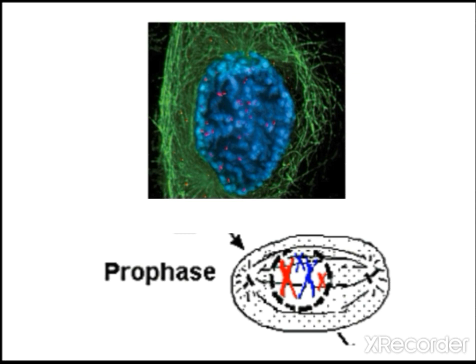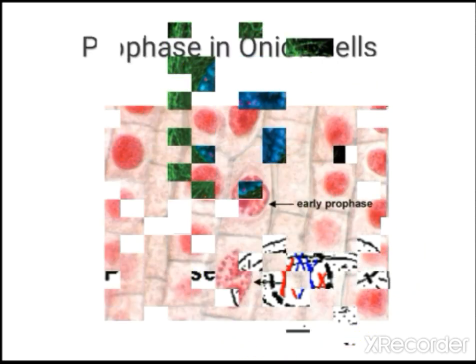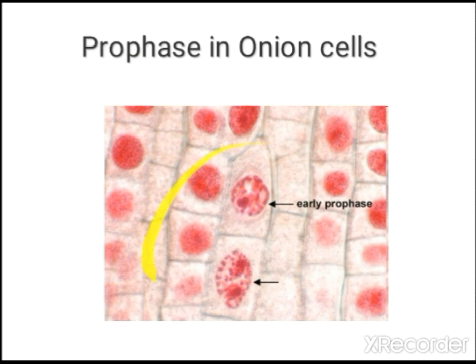This is the prophase stage, how it looks inside the cell. Here is the diagrammatic representation, how it appears when you see through a compound microscope. This is early prophase, this is late prophase. In this way it will look under the compound microscope.